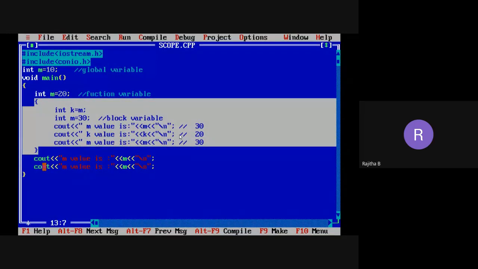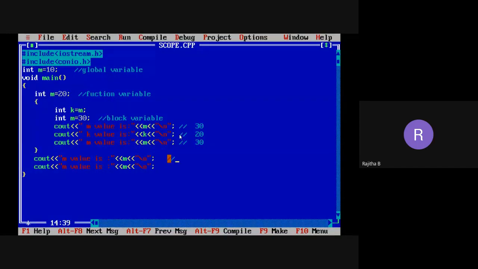Now we are taking the cout statement. This cout statement belongs to which m variable? See this one: m equal to 20. So these two cout statements belong to the main function, up to this one, between the open braces and close braces. So what is the m value here? 20. That value will be printed here. The m value here is 20. Again, I'm taking one more m variable cout statement. So it is also 20.